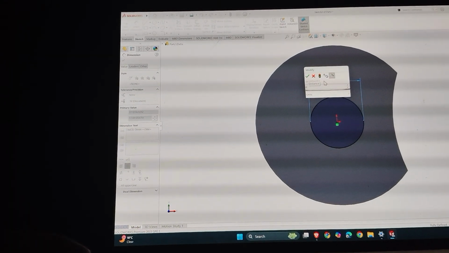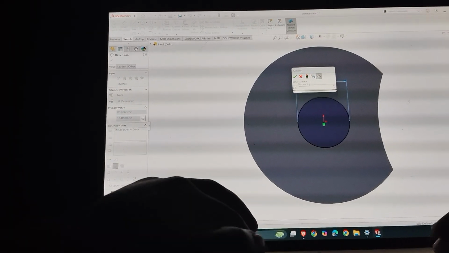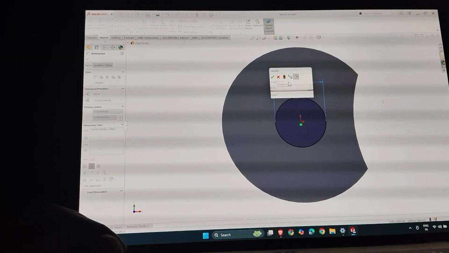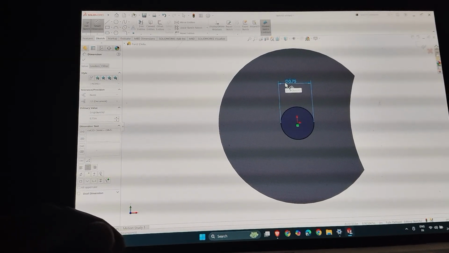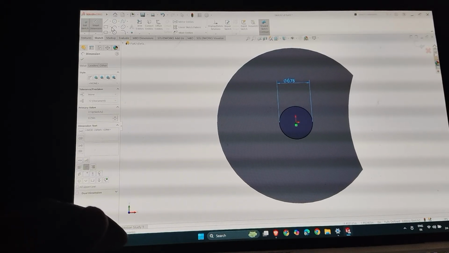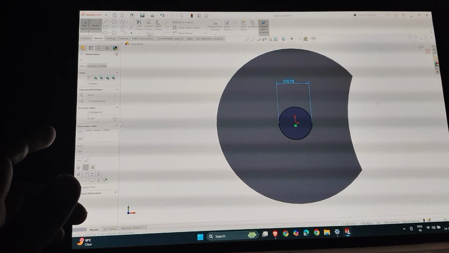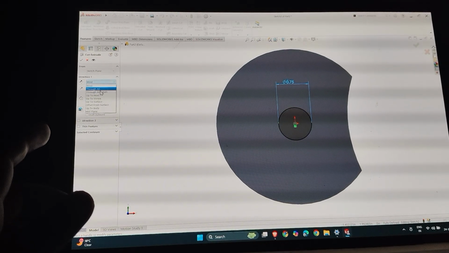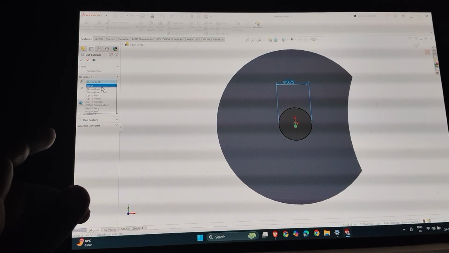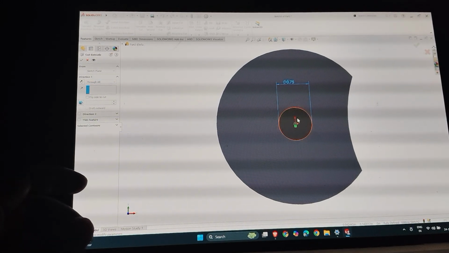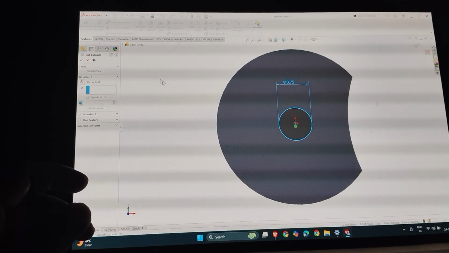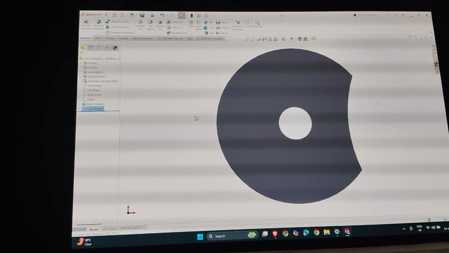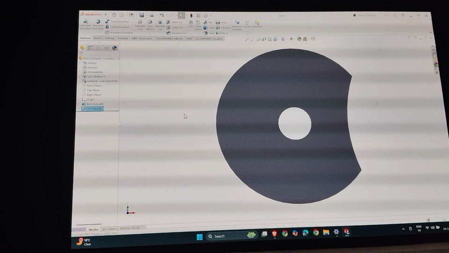Same dimensioning of 0.75 inches. Let me select and do the extrude cut through all the surface. Select extrude cut from the feature, and select it through all, both directions. Okay, it's okay. Complete this one. So my lock wheel is also complete.